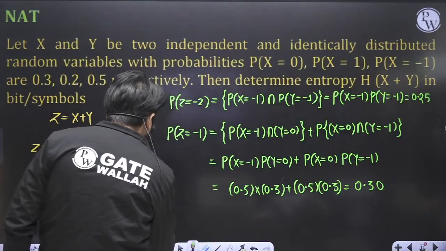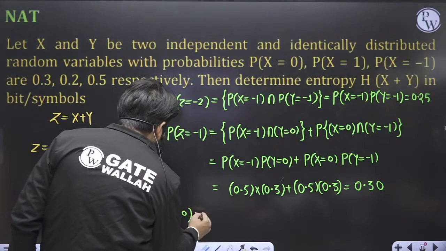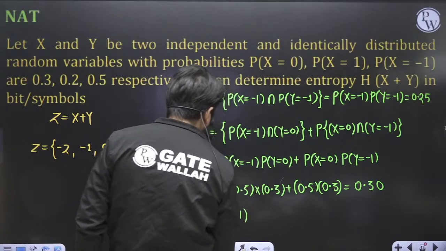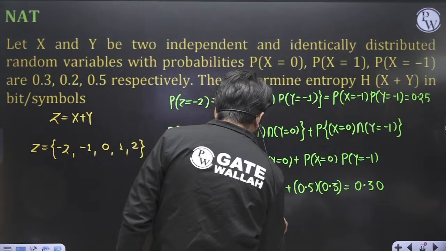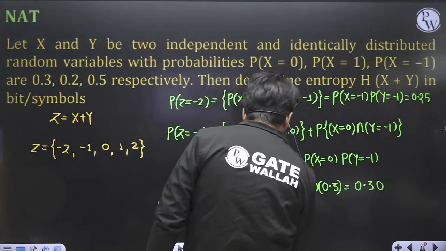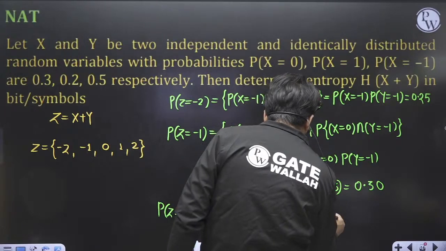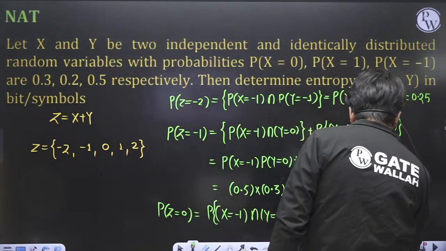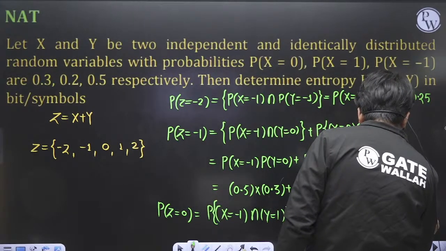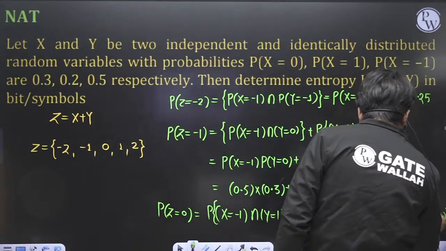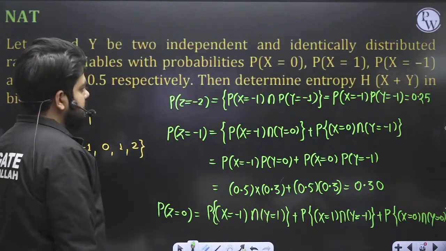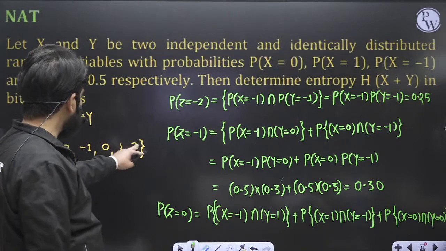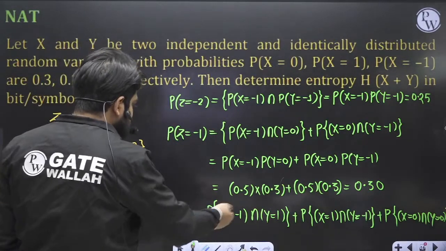We will calculate the probability of z equal to 0. How will you calculate the probability of z equal to 0? In this case, x can be -1 and y can be 1. Fine. Plus probability that x is 1, y is -1, or finally both of them are 0. Any other possibility for z equal to 0? No, only these three possibilities: -1 plus 1, 1 plus -1, and both of them are 0. Simply multiply all the probabilities.